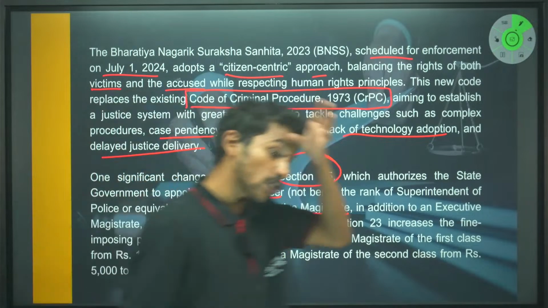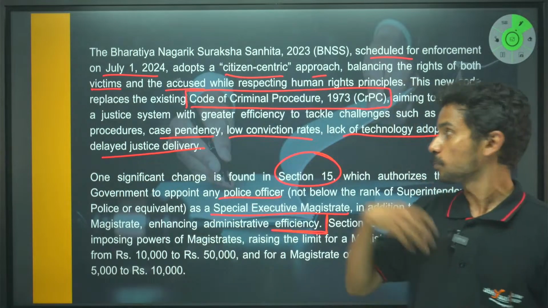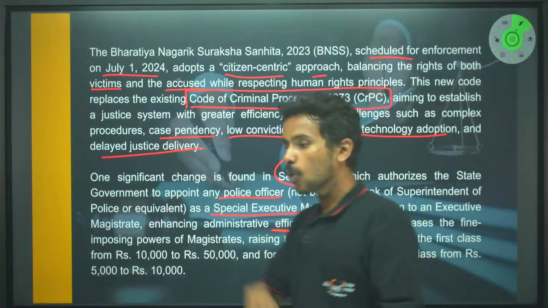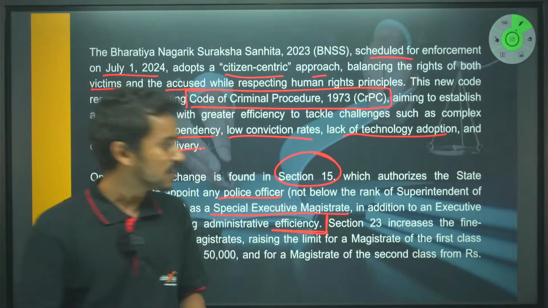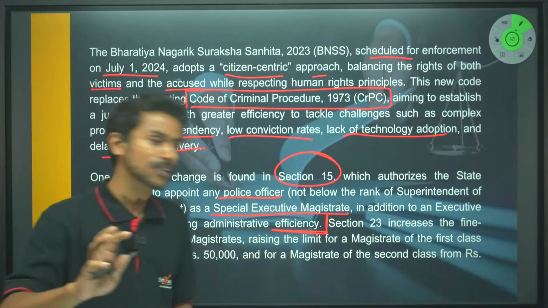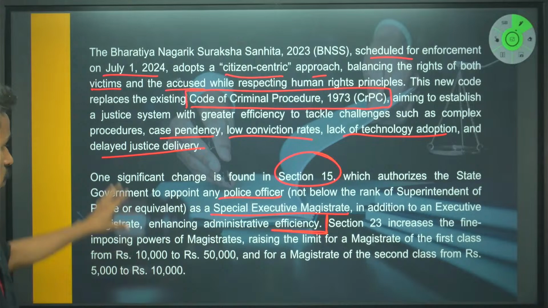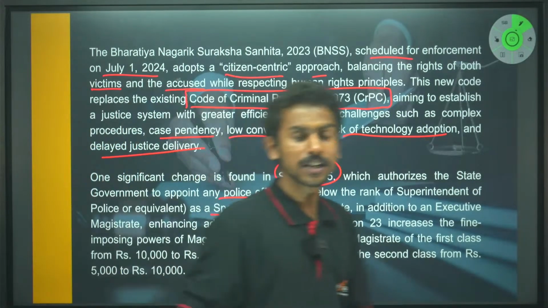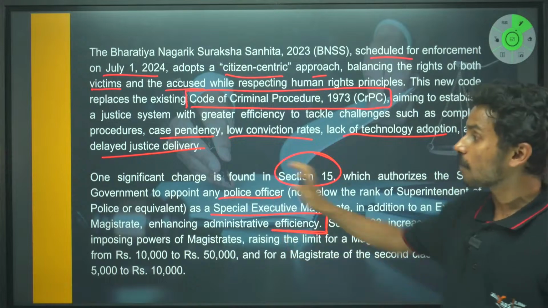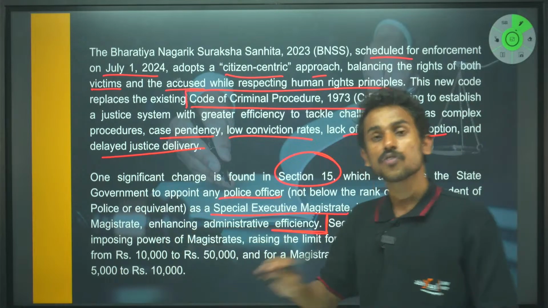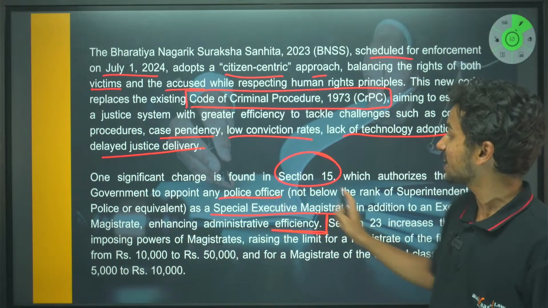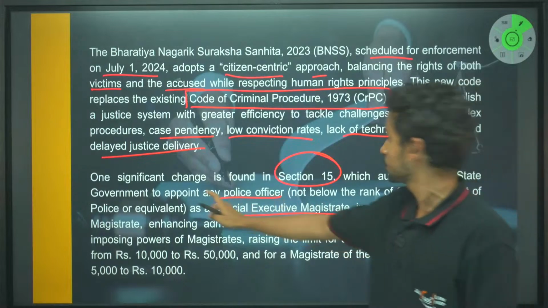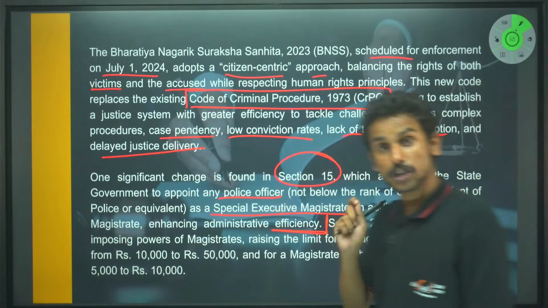You might not be aware of what the older law was, so let me put forth the older law. The older law used to allow, obviously, the executive magistrate, the IAS officer. Apart from that, anyone who is equivalent to or above the rank of superintendent of police in any department could be given the powers of an executive magistrate for any amount of time that the state government shall decide, right? State government, you have to remember this.